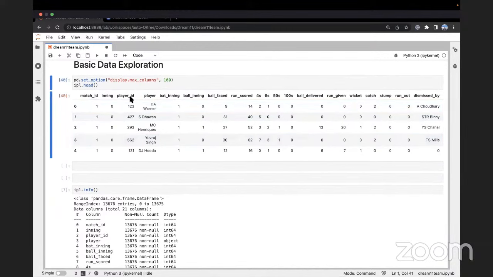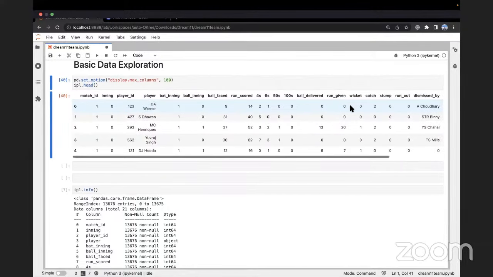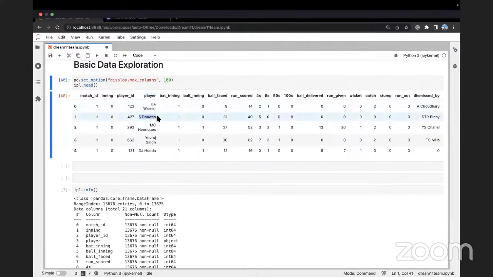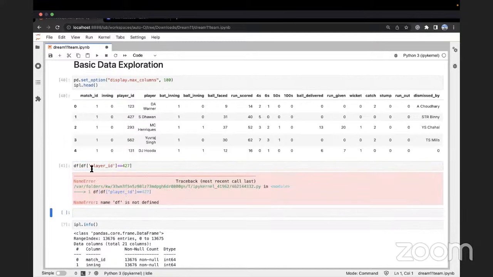We have the match ID, innings, player ID, player, bat innings, balls faced, runs scored, etc. We have everything. Now think about this. This player, let's say D.A. Warner, or let's say we pick Shikhar Dhawan, whose player ID is 427. We should first try to explore the data and figure out how this data is structured. So let's try to find player ID equal to 427.